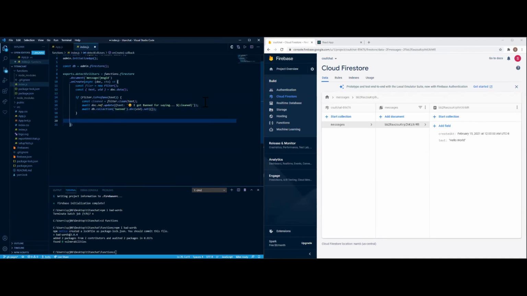And then from there, you're going to have one for the reference, one for the user data, and then the amount of times they can do this before they get fully banned. So let's do that. Const user reference is equal to db dot collection users. I think this is going to be just doc user ID.